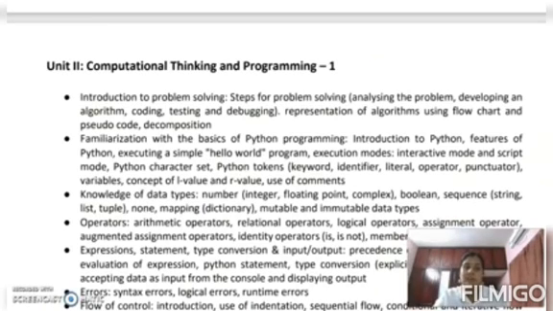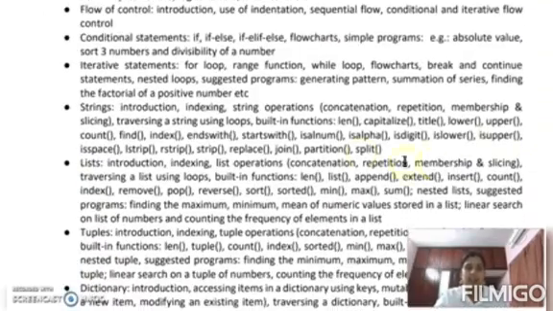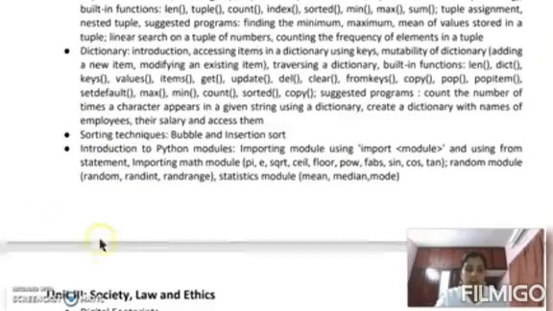And second unit is unit 2, computational thinking and programming. From this unit onwards, you will start learning how to develop programs, how to develop algorithms, flow charts, what execution is, and the concepts used in a programming language, like data types, operators, expressions, what errors commonly happen inside our programs, and conditional statements, iterative statements, strings, lists, tuples, dictionaries, sorting techniques.